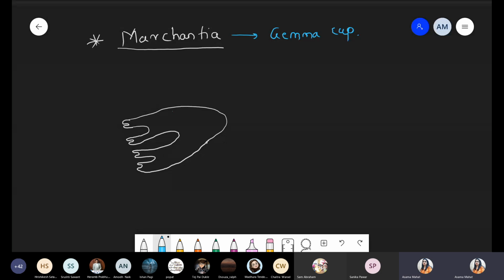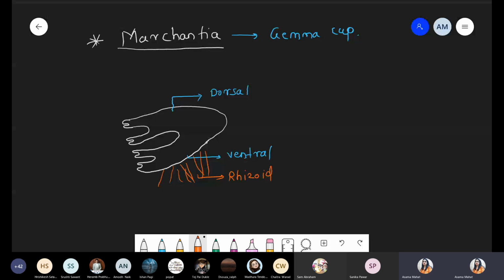So we already discussed this point. Upper side, these are called the dorsal side. Lower side, these are called the ventral side. Now, where the ventral side is present, at that area there is a presence of root-like structure, that is rhizoid. Root-like structure, nothing but these are called the rhizoid.